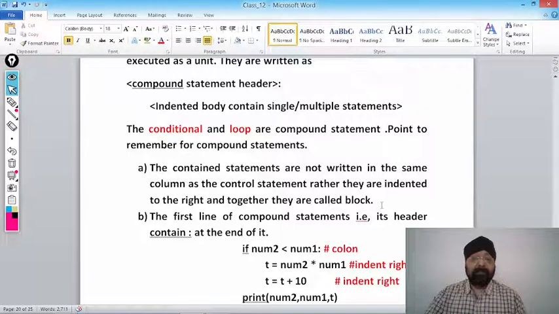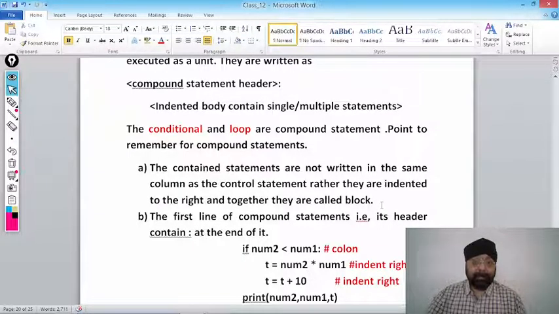If we have to indent one tab to the right side, then we write it, so the compiler knows that this statement comes under if, or this statement comes under else, or this statement comes under this function. So with the help of indentation only the compiler is able to differentiate. This is very important. Why is this very important? The complete Python program depends upon the indentation, that is, which statement or which block comes under which statement.